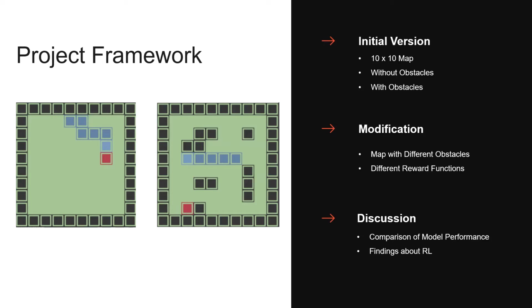After that, two modifications have been made. The first one is changing the map with different obstacles, and the other one is using different reward functions. After these trials, we made some comparison about the performance of reinforcement learning models on different snake game scenarios. Finally, we had a discussion of what we have found about snake AI and RL algorithms in this project.